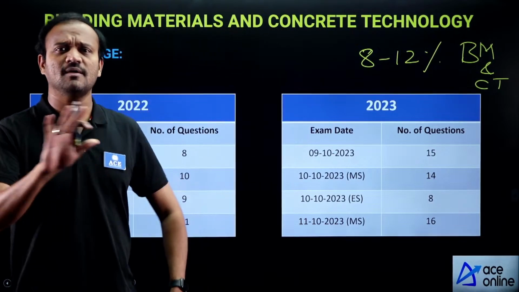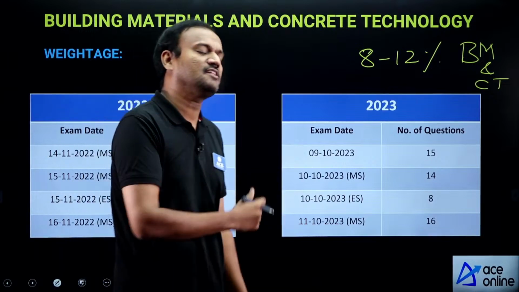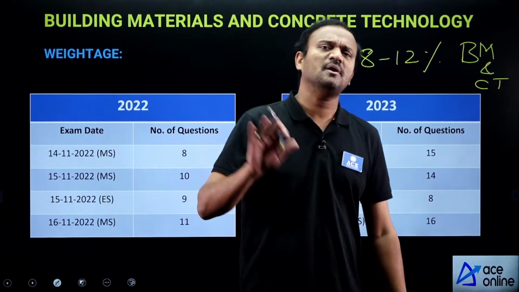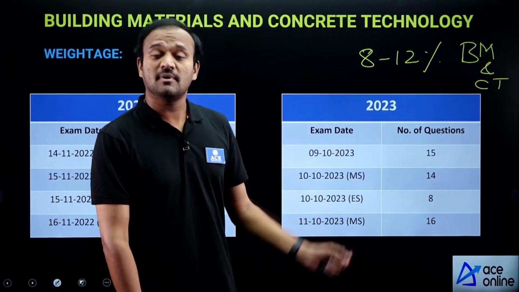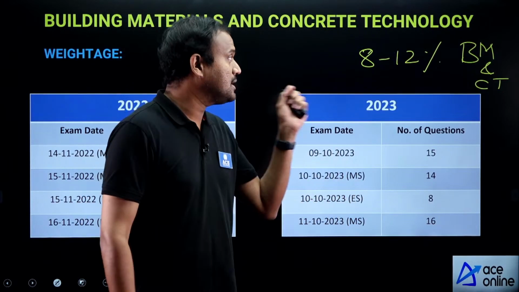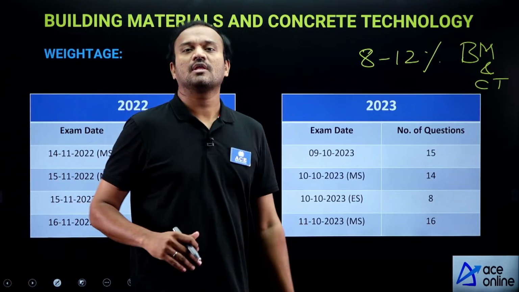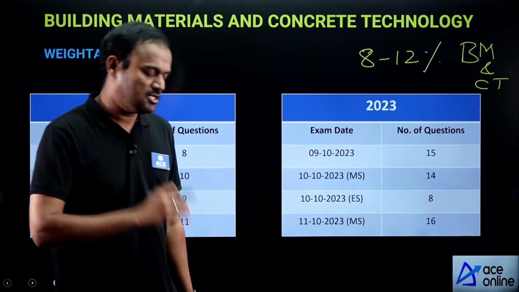This is a general observation, and that same thing we can observe in SSC JEE as well. In any recruitment based exam, building materials and concrete technology has a good weightage of around 8 to 12%. So that's why this topic is very important.